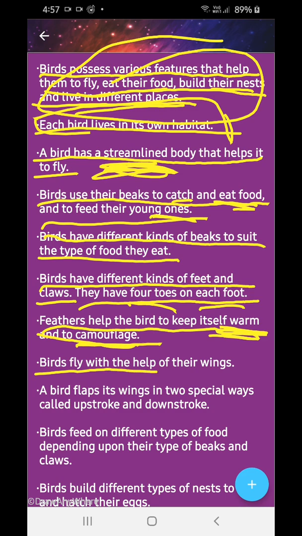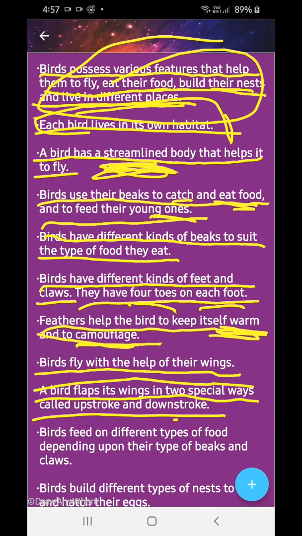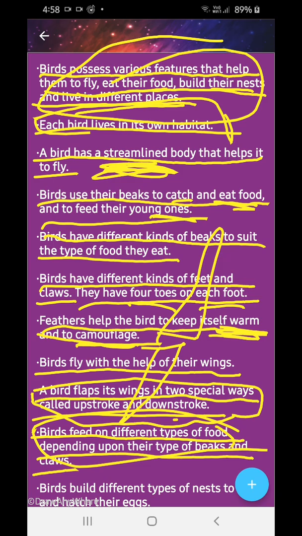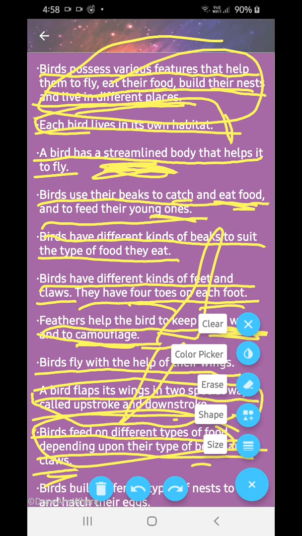The birds fly with the help of their wings. A bird flaps the wings in 2 special ways called the upstroke and the downstroke. The birds feed on different types of food, depending upon their type of beaks and claws.